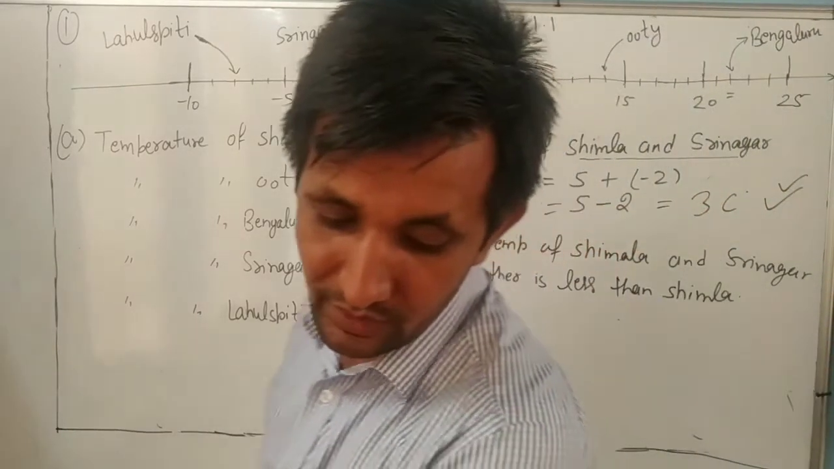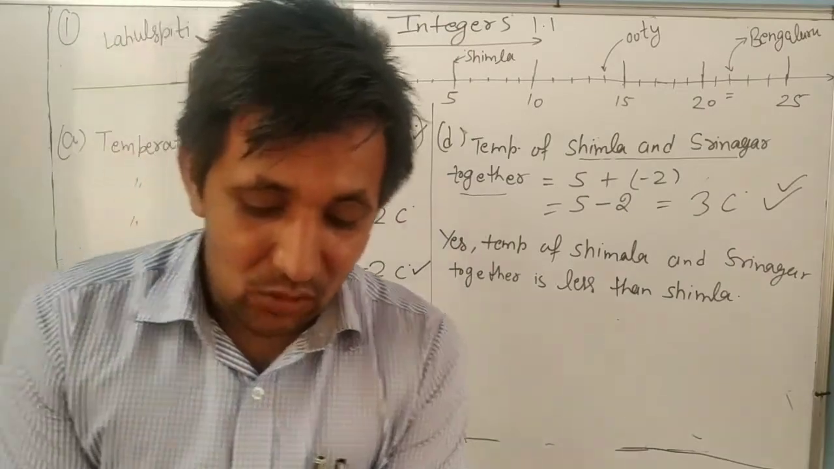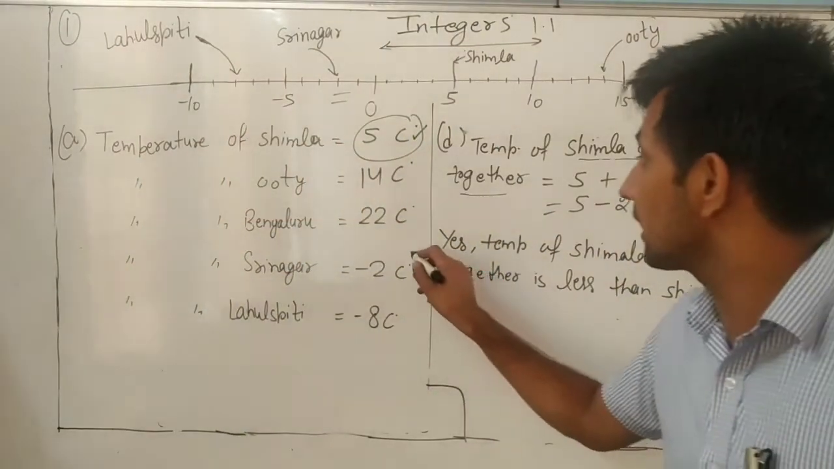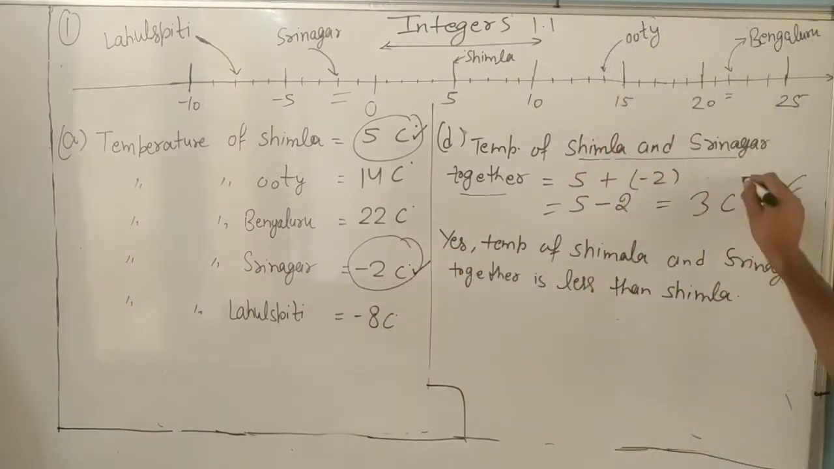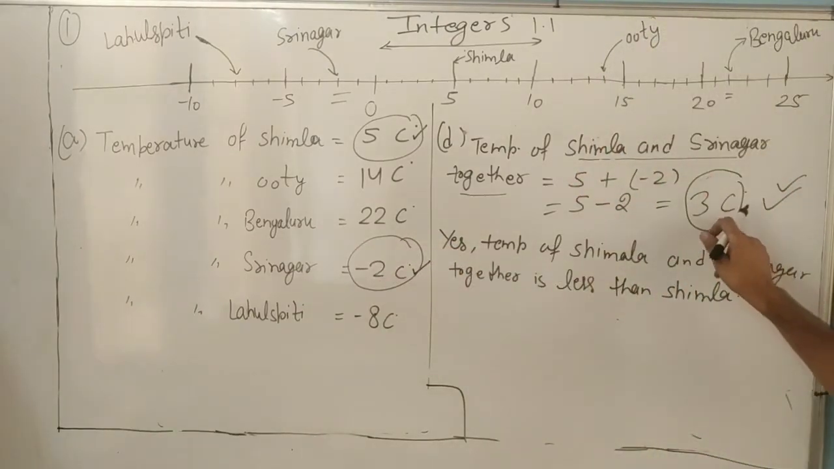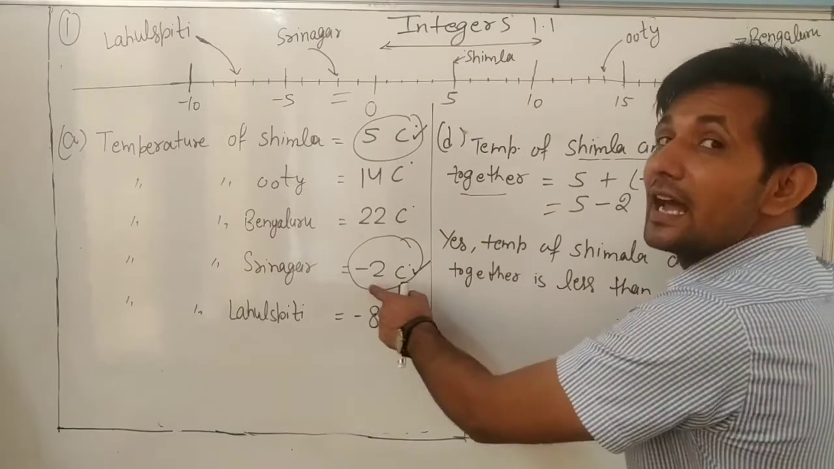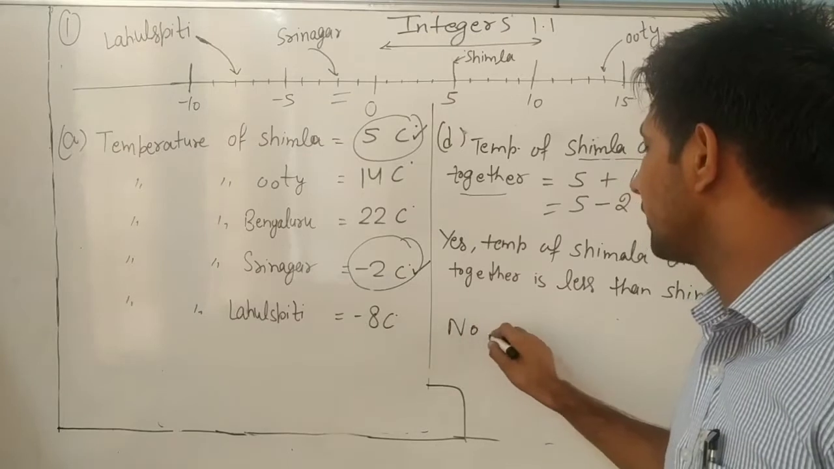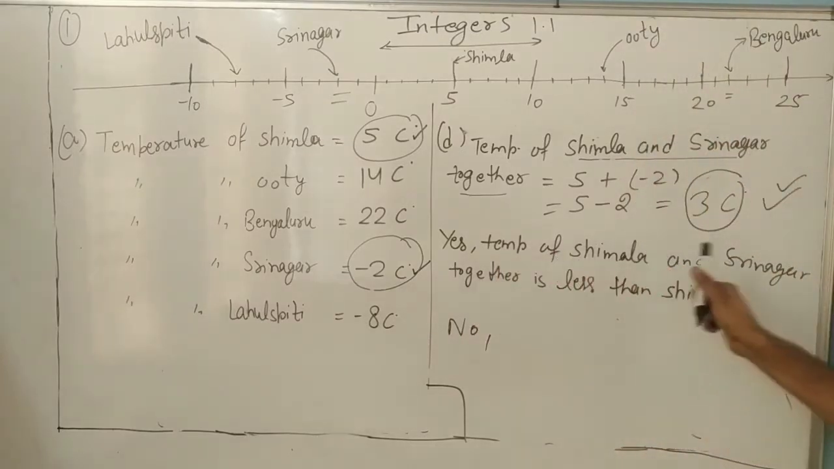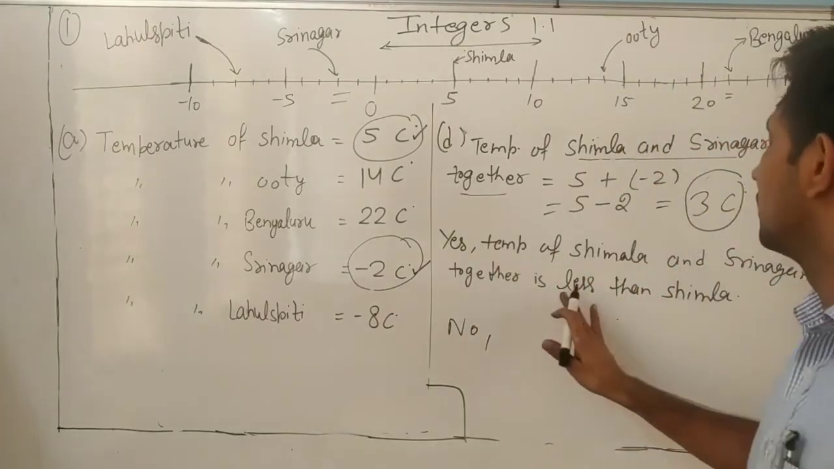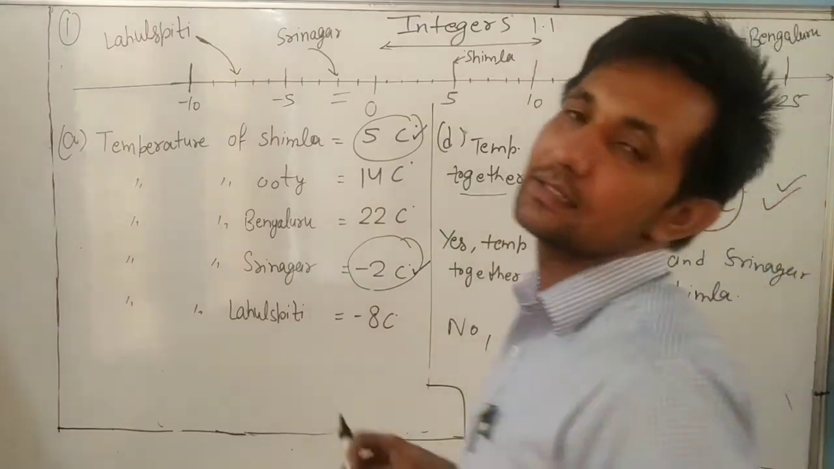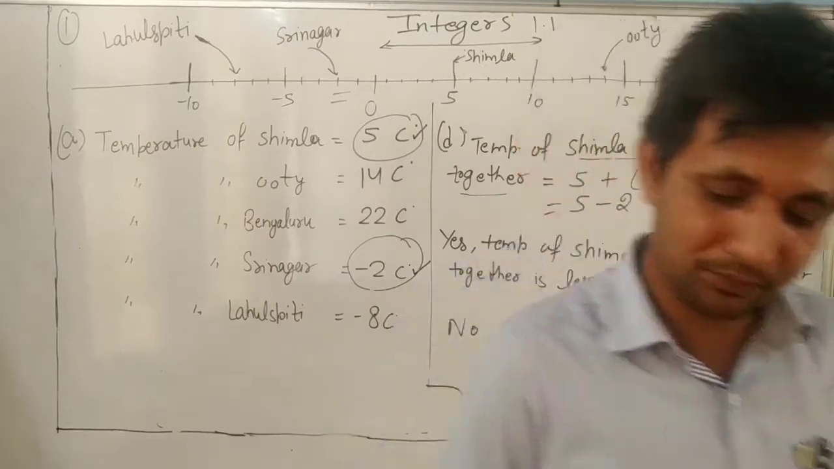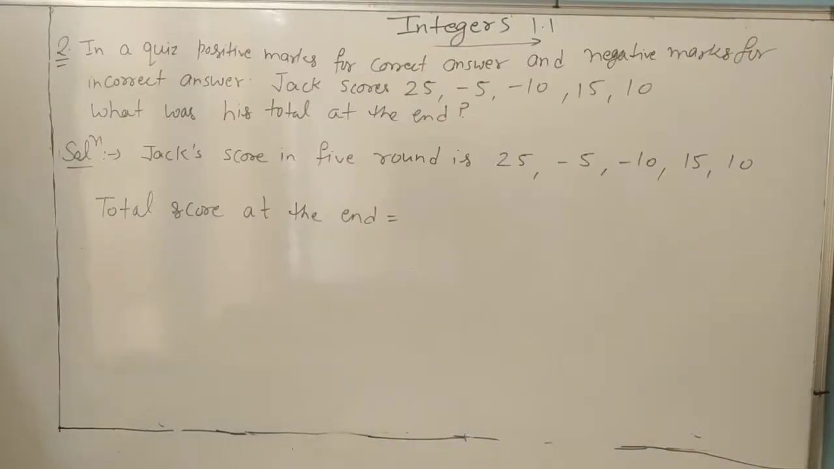Next is, it is also less than the temperature at Srinagar? Srinagar temperature is minus 2 and it is 3 degrees Celsius. So it is less or more? 3 degrees is greater than minus 2. So you will write no, in the same line: temperature of Simla and Srinagar together is not less than Srinagar. Okay? So note down it, dear, please.